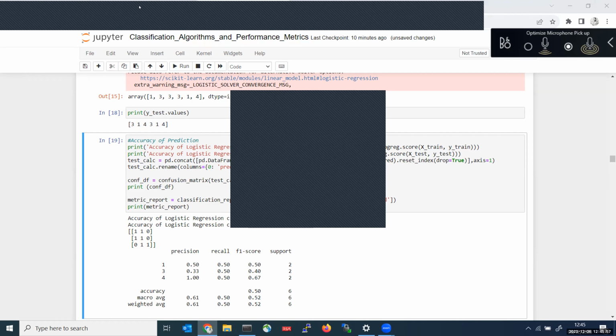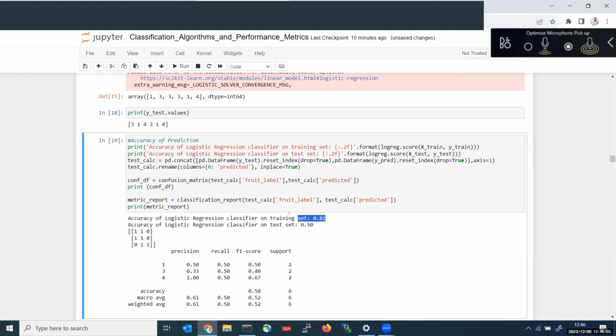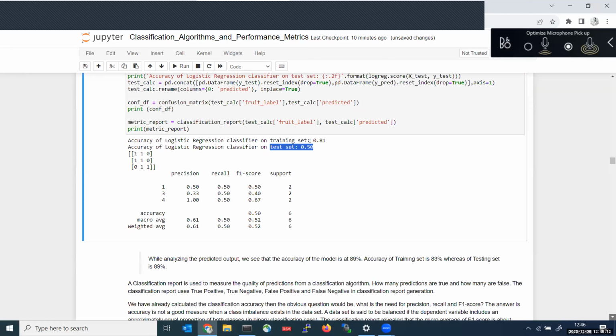Underfitting means you won't get better accuracy on training either. You will get training accuracy also as 50, 40, 30 like that. At least you are getting training accuracy as 80%, right? That is good. But your test accuracy is 50%. This is an overfitting scenario.